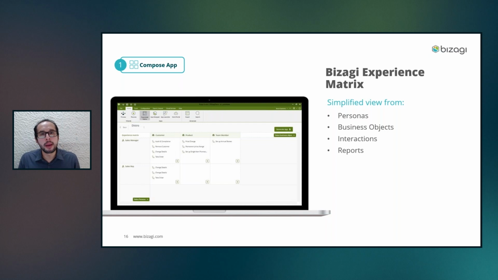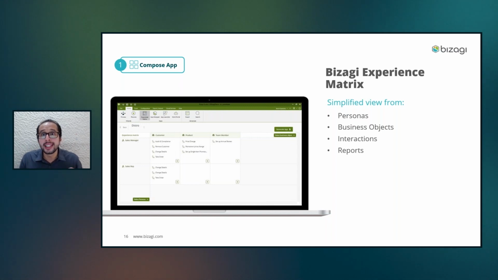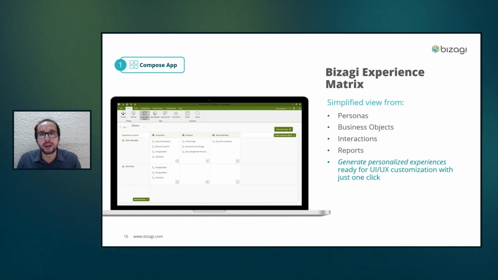But if you remember when we were talking about the back of the napkin definition of what's Bizagi Apps, the first part, it is the easiest way. So when we finished the Experience Matrix, we were like, yeah, but we want something more. And that's when we came with that additional part that is one single button called Generate App that is going to allow me to generate automatically one personalized experience that is ready for the UI and the UX customization with just one click.